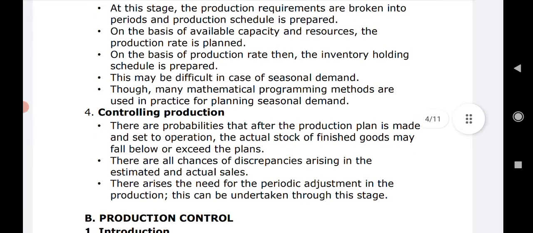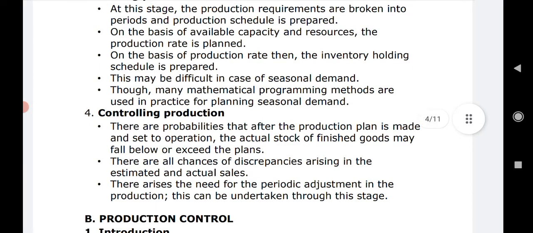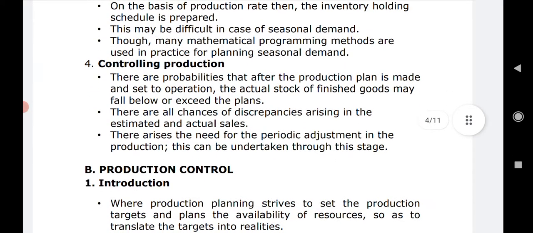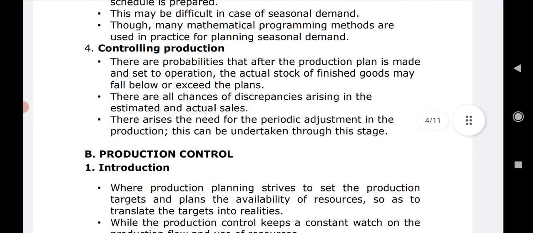So these may be difficult in the case of seasonal demand. Yes, in seasonal demand, because there is no regular pattern of demand, it is dependent on the season and on the trend. So these may be a little difficult for the seasonal product, but for the major products, the regular products, this can be managed, or this step can be worked out. Though many mathematical programming methods are also used in practice for planning seasonal demand. So there is a way out to even plan seasonal demand, right?